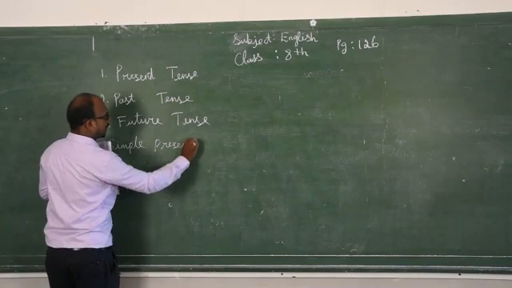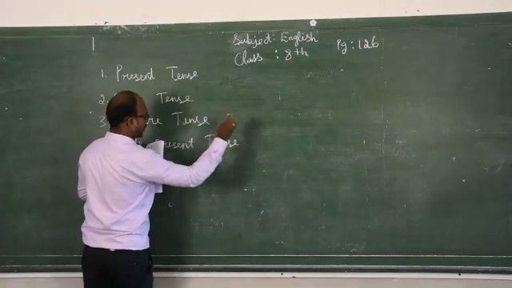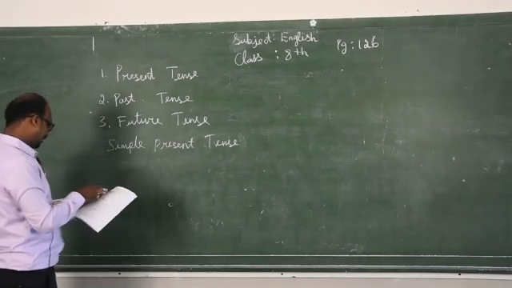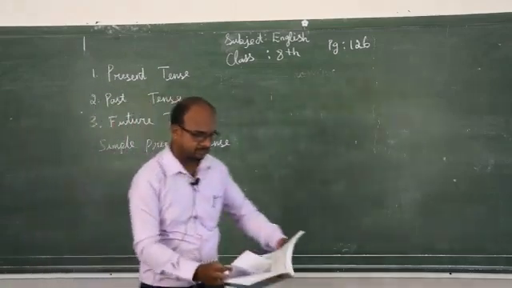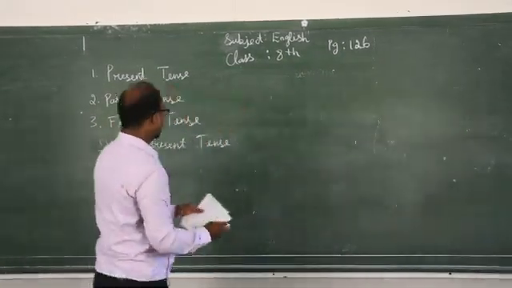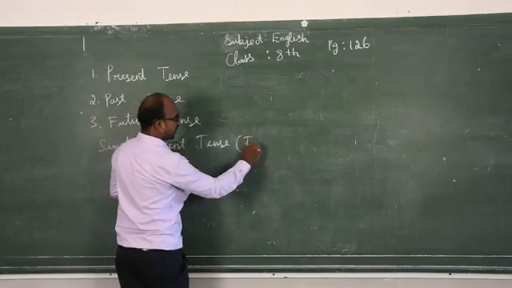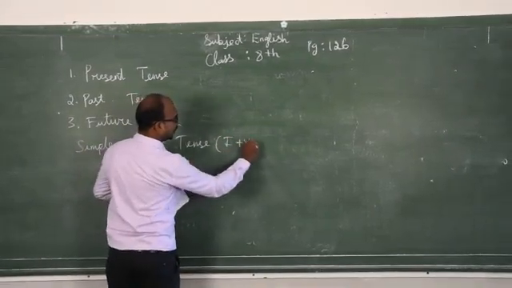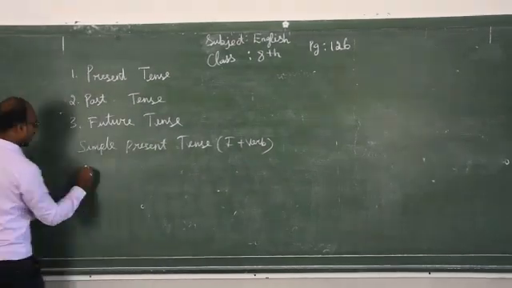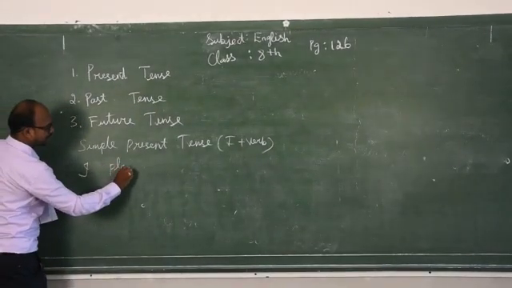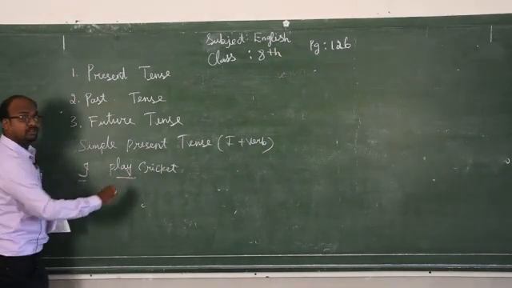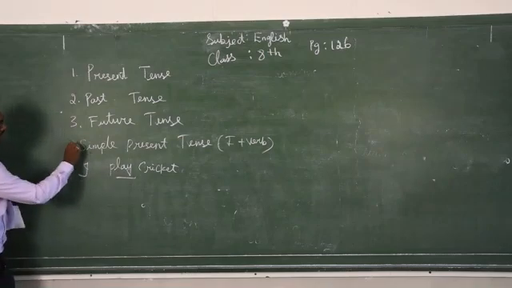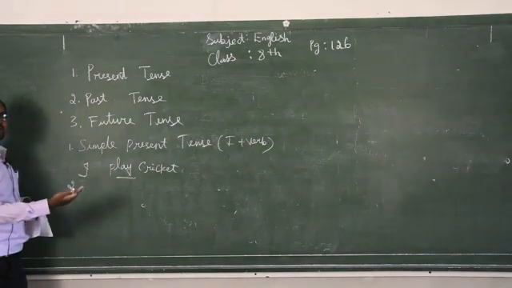In simple present tense, I am going to write an example sentence. In your book it is given as I plus verb. So here: I play cricket. I plus verb. Okay, so simple present tense is over. Next, after simple present tense, what is next? Present continuous.